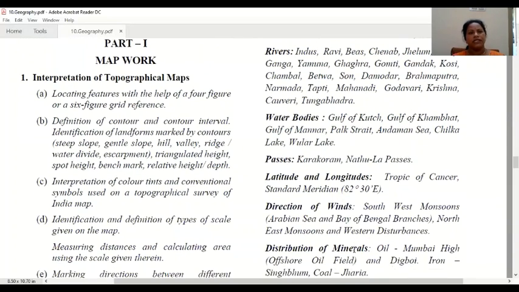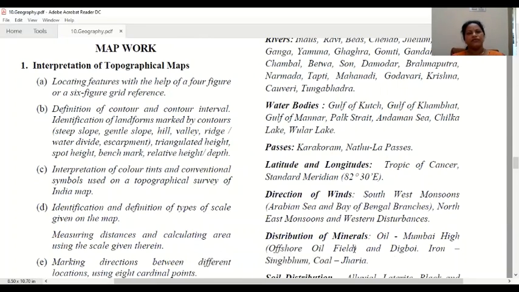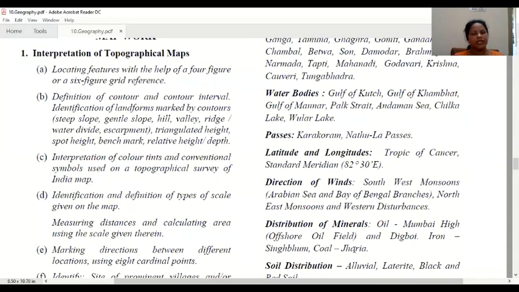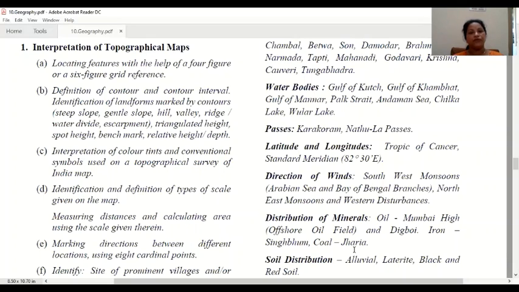Now you can see interpretation of topographical maps. How can you interpret? First of all, locating features with the help of a 4-figure or a 6-figure grid reference. You are going to study this in the coming videos. In the topographical map you will get a grid, and you will learn how to locate a place with a 4-figure reference, which means 4 digits, and a 6-figure reference, which means 6 digits.